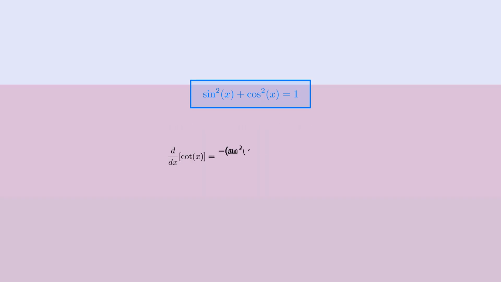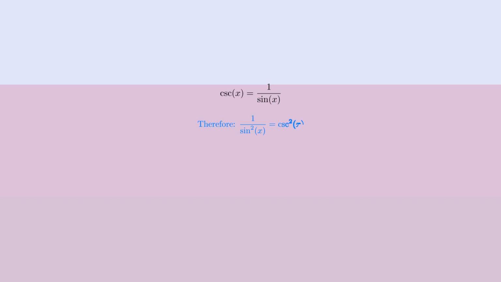Now we can substitute this identity back into our derivative expression. Since sine squared plus cosine squared equals 1, our numerator becomes simply negative 1. This is a much cleaner expression. We now have negative 1 divided by sine squared of x, but we can make this even more elegant by using another trigonometric function. Remember that the cosecant function is defined as 1 divided by sine. Therefore, 1 divided by sine squared is the same as cosecant squared.